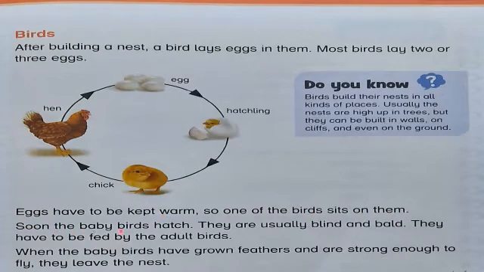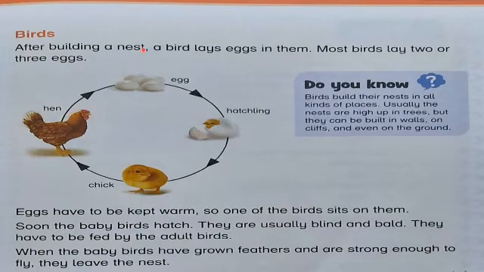Soon the baby birds hatch. They are usually blind and bald. They have to be fed by the adult birds. When the baby birds have grown feathers and are strong enough to fly, they leave the nest.